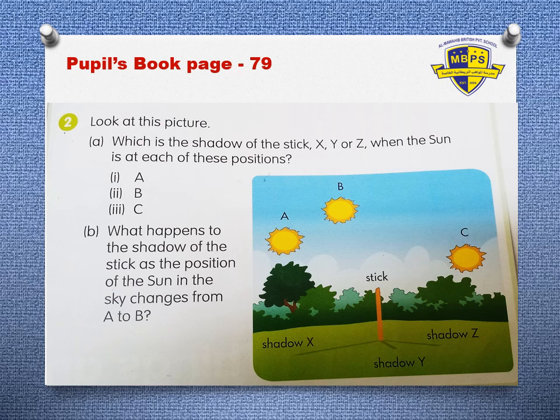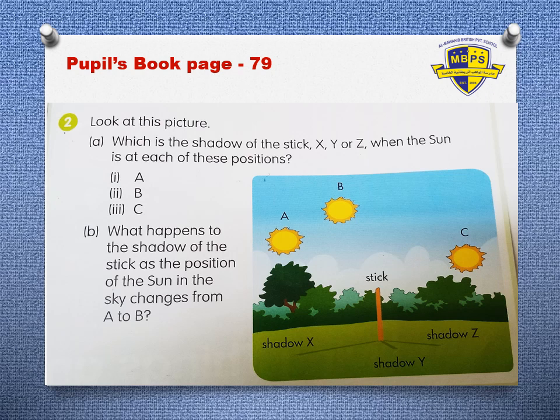Now everyone look at this picture, number 2. A. Which is the shadow of the stick? You can see the picture, right? A, B, C are the sun positions, and there is a stick and shadows are formed of that stick: shadow X, shadow Y and shadow Z. For A, you have to find which is the shadow of the stick, X, Y or Z, when the sun is at each of these positions.